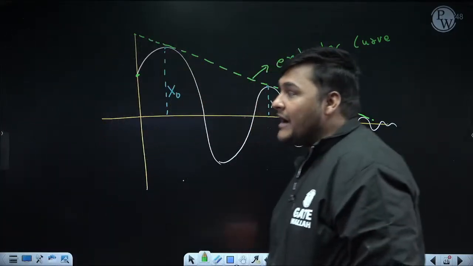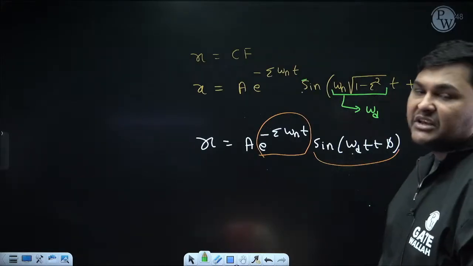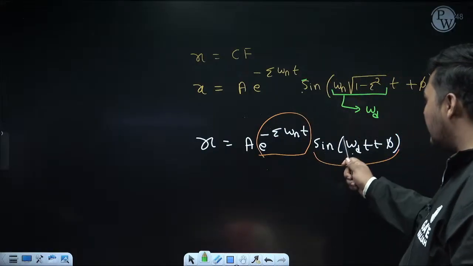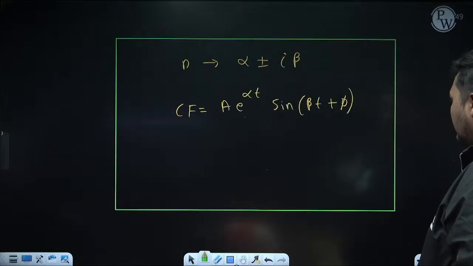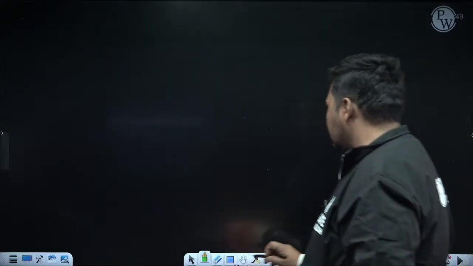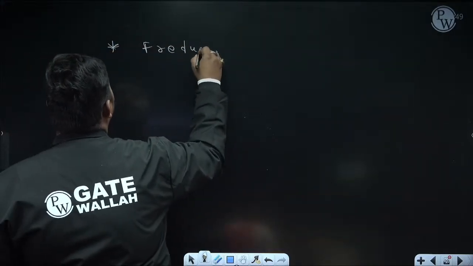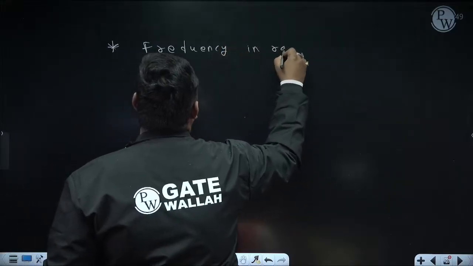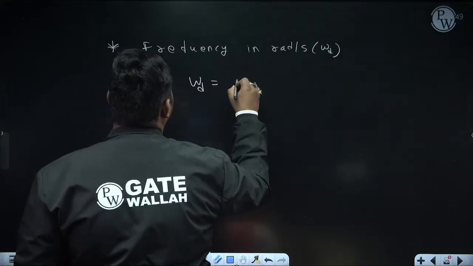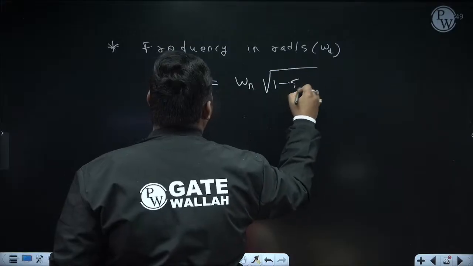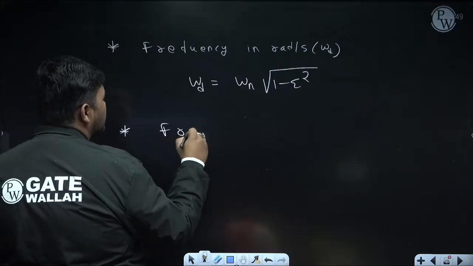But what type of questions can come here? If a question is coming, generally the examiner will ask, since here vibration is occurring, what is the frequency of this vibration? That I am denoting as omega d if you are calculating in radian per second. See, if I ask the frequency of free damped vibration in radian per second, this is only valid when zeta is less than 1. The formula to calculate omega d is omega n root over 1 minus zeta square.